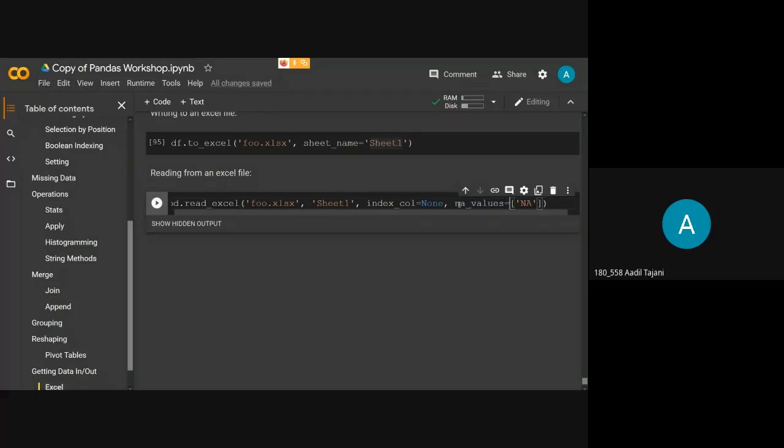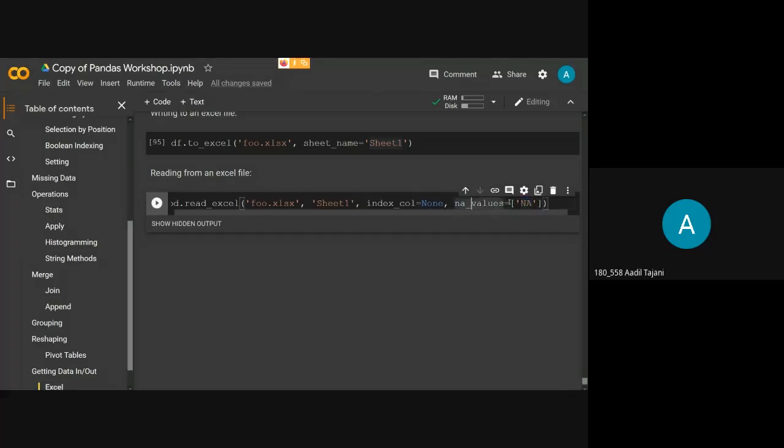What this na_values represents is that in an Excel file, garbage data may be mentioned in different ways. In my Excel file, the null values are represented as NA. In my Excel sheet, there are some null values which are mentioned as NA.